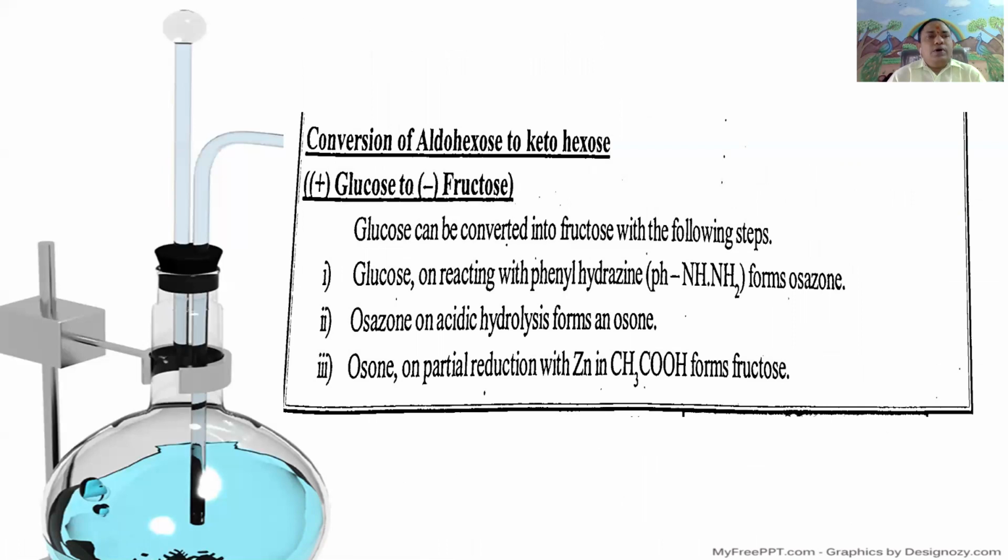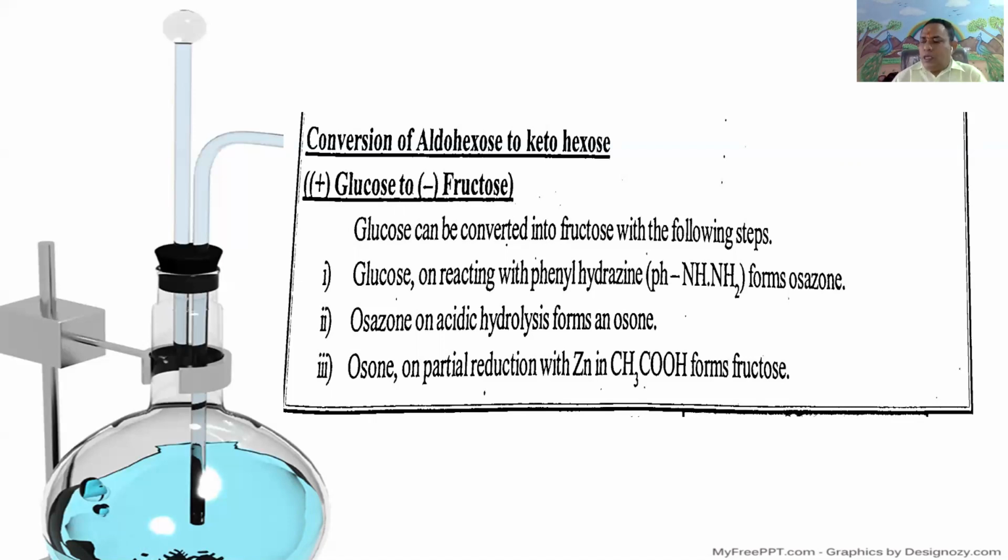Next, conversion of aldohexoses to ketohexoses. That is, the aldohexose is glucose, the ketohexose is fructose. It means conversion of glucose to fructose. Here it involves a three-step reaction: conversion of glucose into fructose with the following three-step reaction.